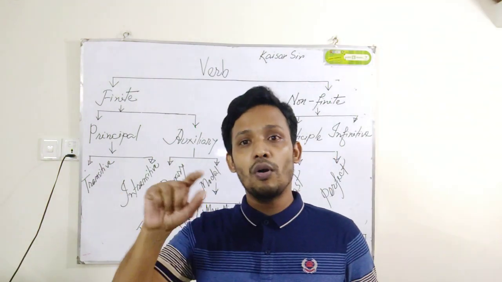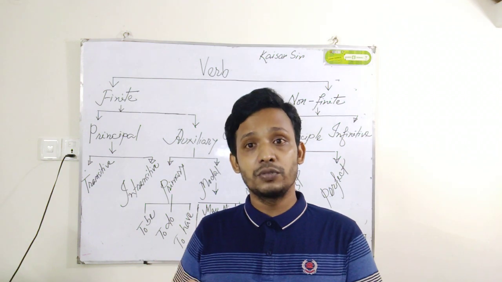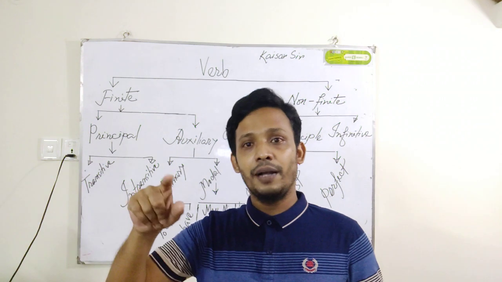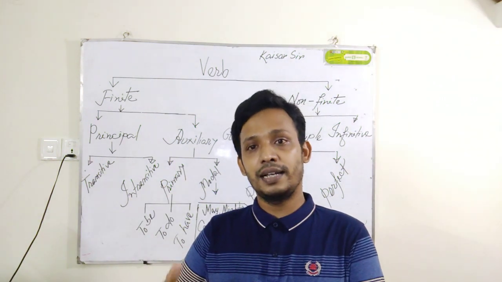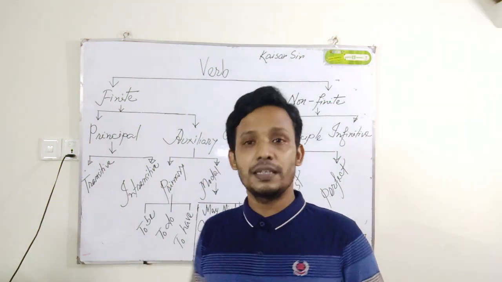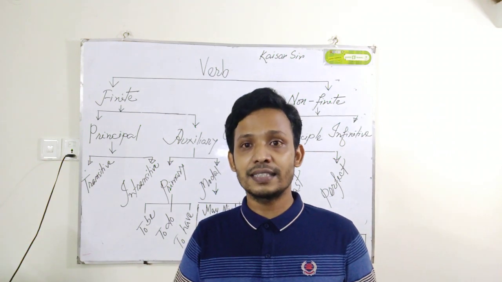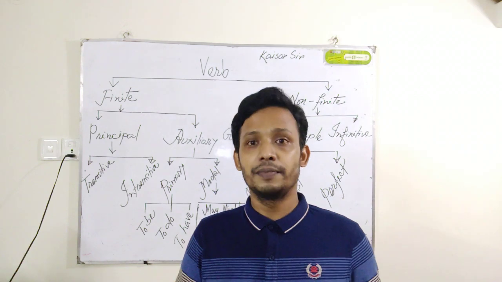In Bengali, shokormok. That means the sentence, the verb which follows an object, and that verb is a transitive verb. And the sentence where there is a verb but there is no object, that verb is an intransitive verb. That means shokormok, akormok. Shokormok means karma shoho, akormok means karma chara.